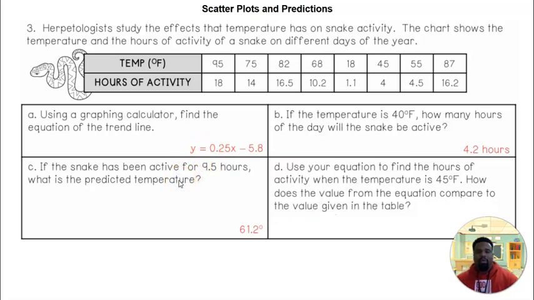Look at D. We want to find the equation. We want to use our equation to find the hours of activity when the temperature is 45 degrees, and how does it compare to the value given in the table? So our temperature represents our x.